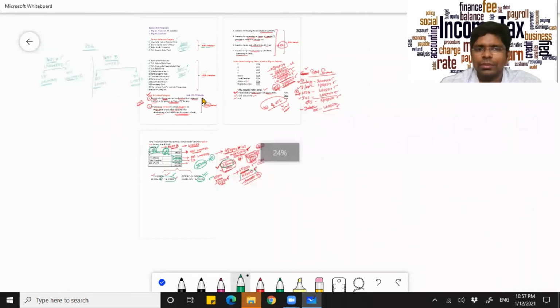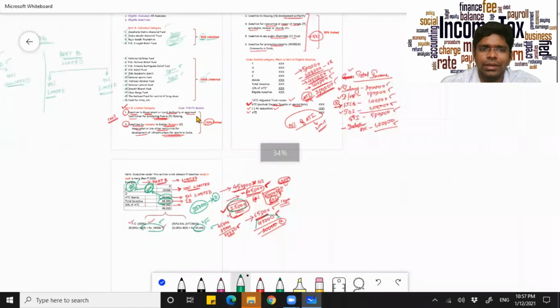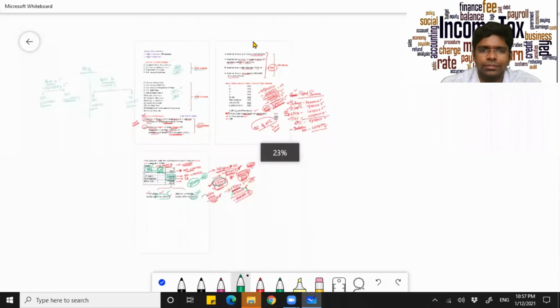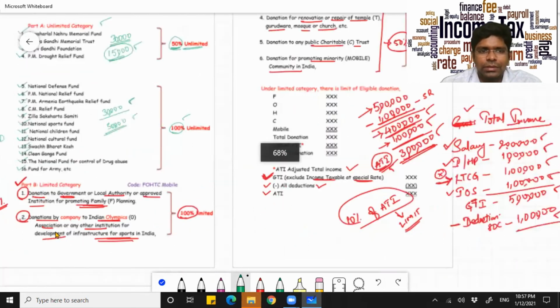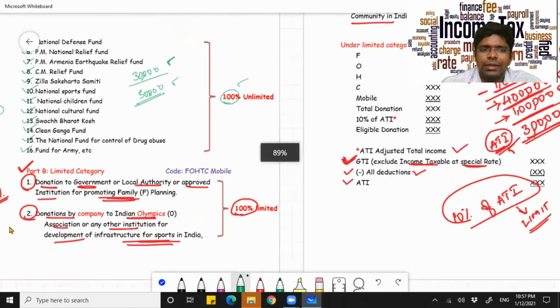And how do you remember it? It is pretty simple. You have some shortcuts to remember the limited category. Under the limited category, you have just two: the first one is family planning and the second one is Olympics. If they are towards those two, then you have 100% limit.